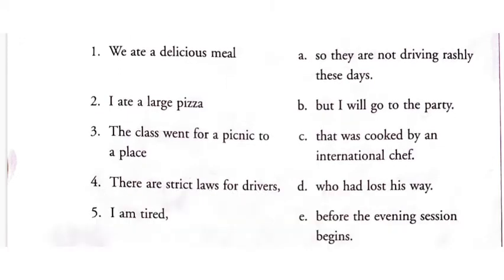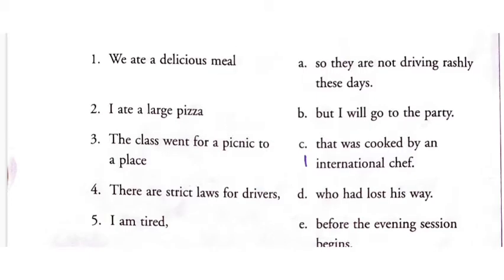Now it should come with C. Now since I ate a large pizza. So when I go through this one, you can see I ate a large pizza, and that was cooked by an international chef. And you can see that is the conjunction used here. It is a longer one.